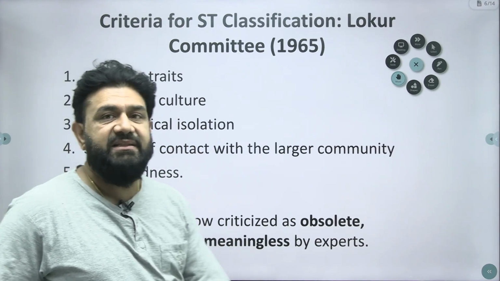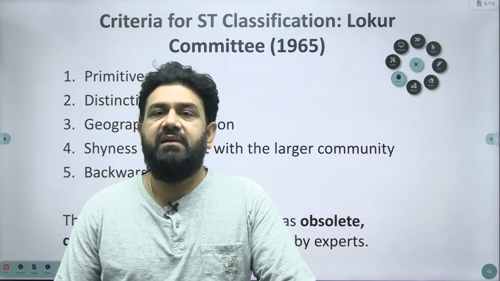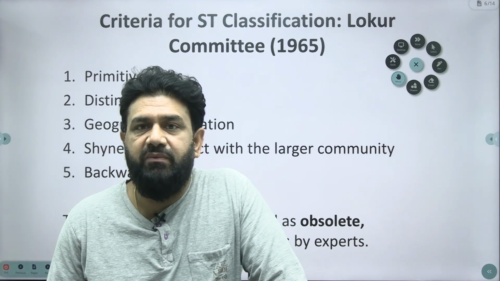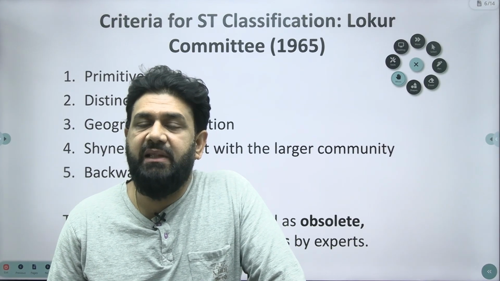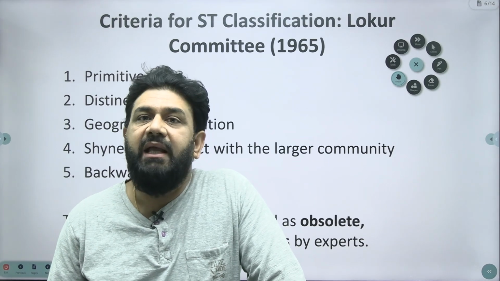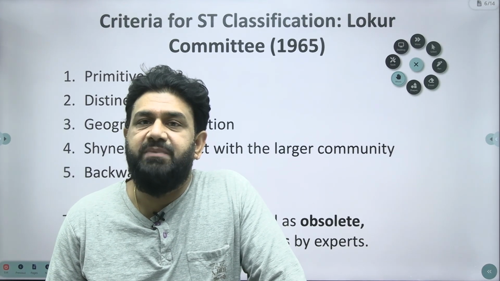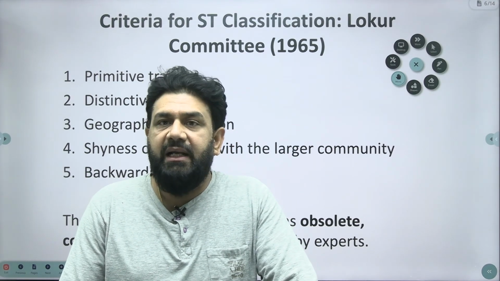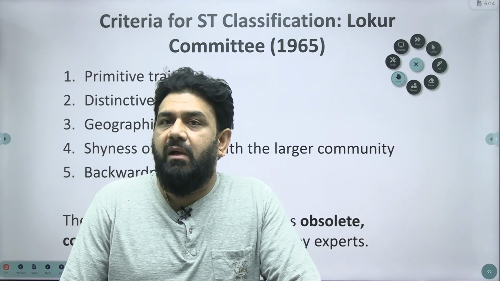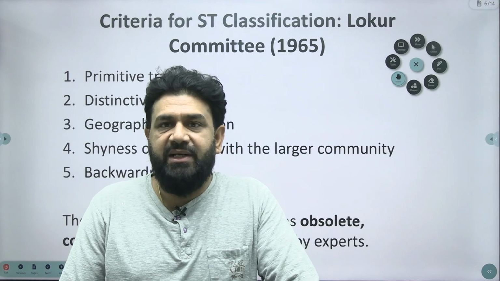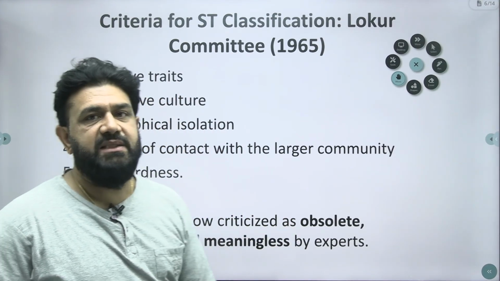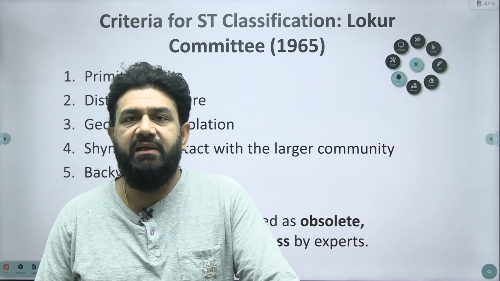Second is distinctive culture. We know that physical criteria are tangible, but cultural criteria are intangible. What is cultural criteria here? That means their belief systems, their religion, and their concept of what is right, what is wrong, what is just and what is not, and what is the moral or ethical principle behind their actions and behavior. Next is geographical isolation, a very significant aspect here.